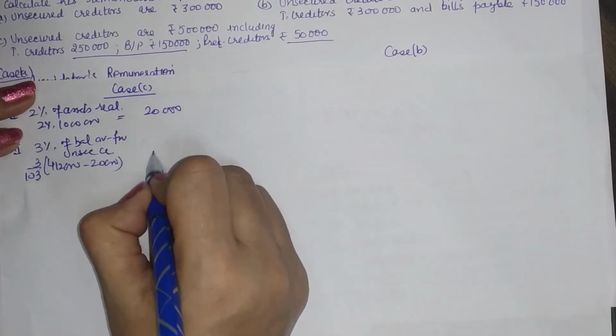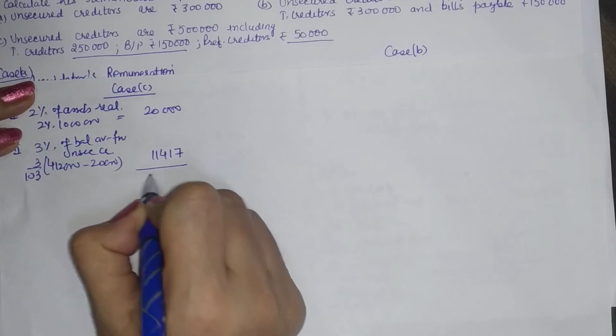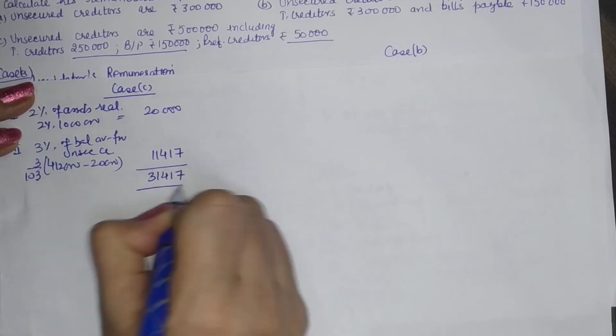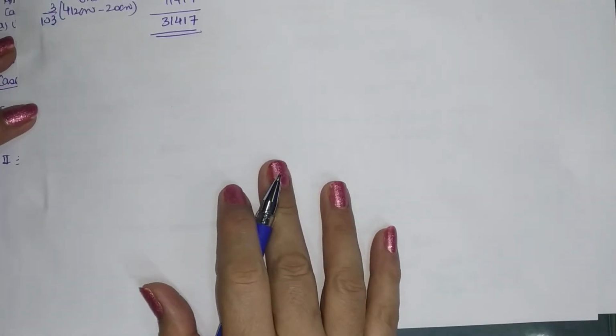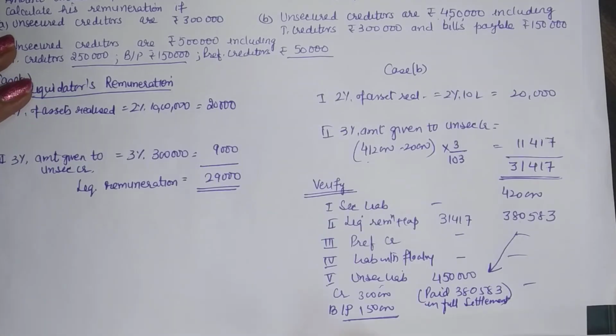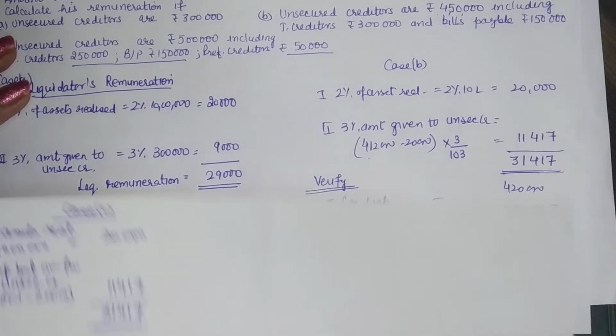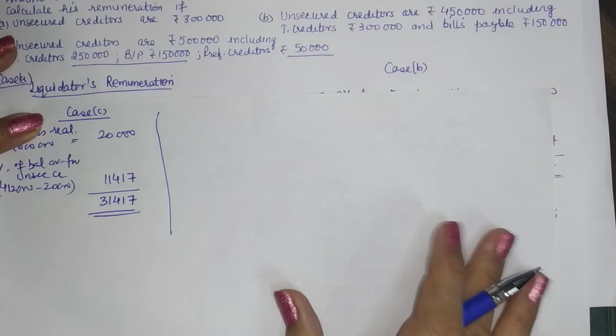So this is 3,11,417, and you can verify the amount as we have calculated here. Now let us solve it within the statement.